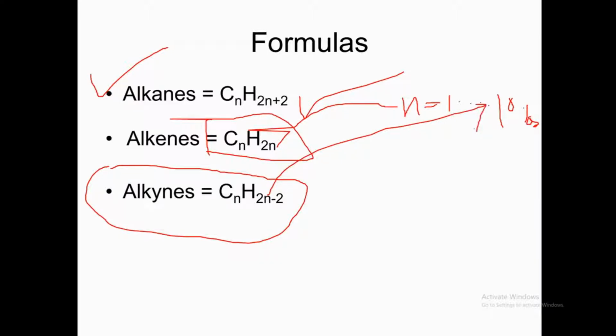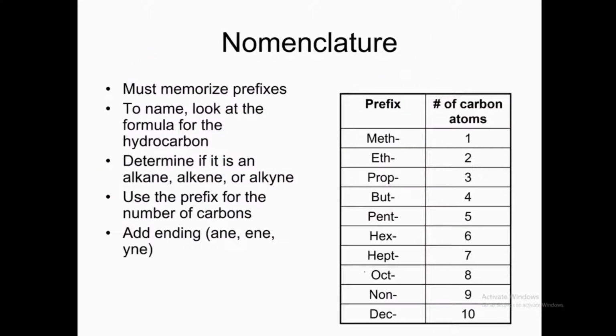So the hybridization of alkanes is sp3, keep in mind, and the hybridization of alkenes is sp2, and the hybridization of alkynes is sp hybridized. Okay, let's move on. So here you should note down these